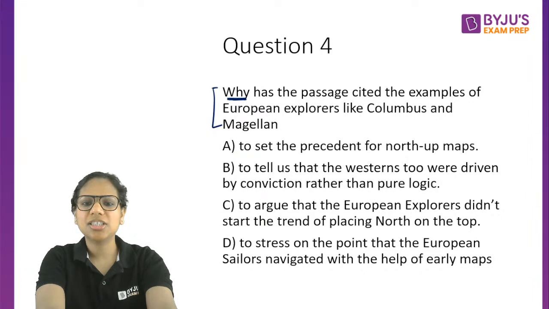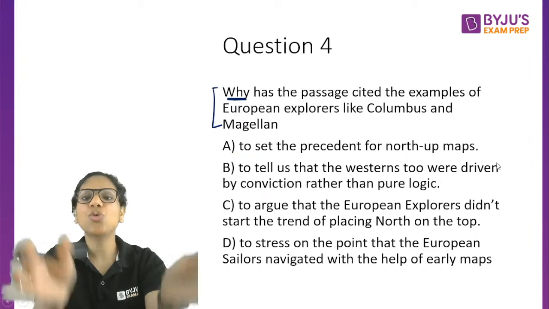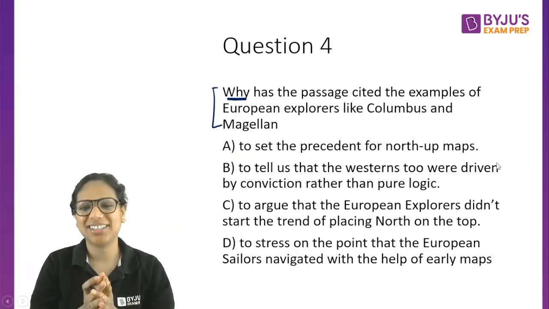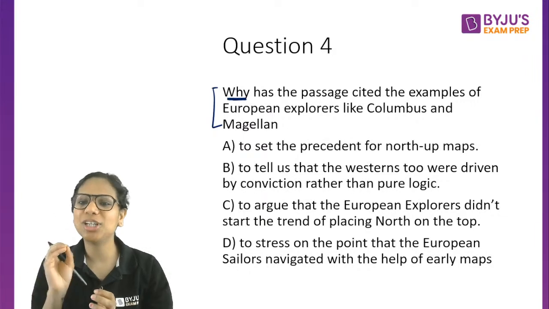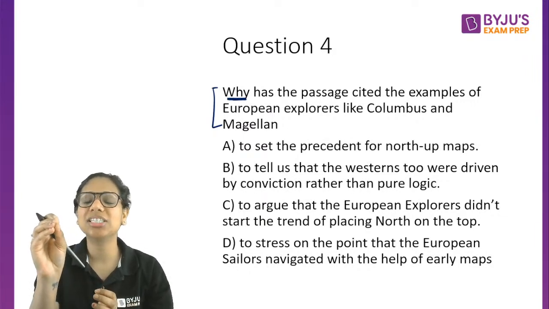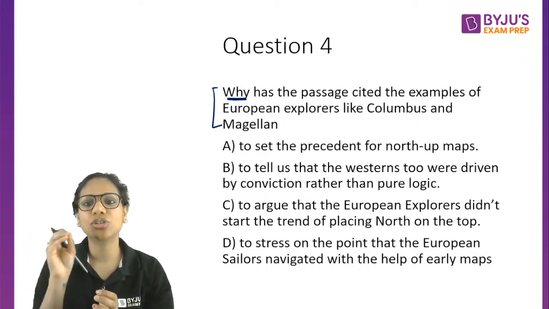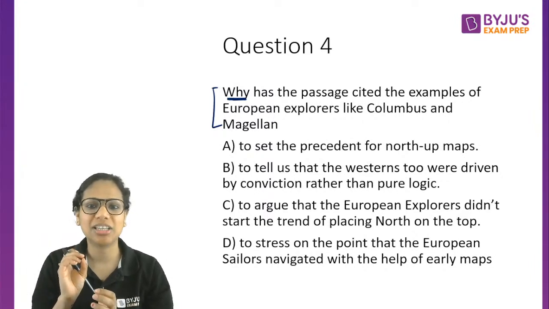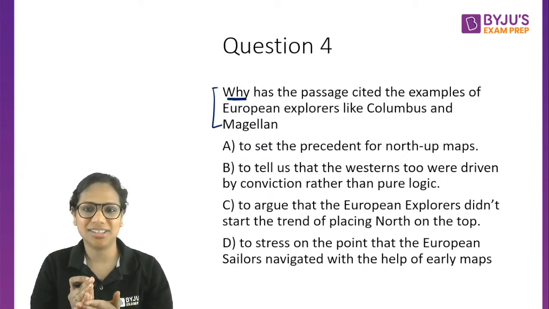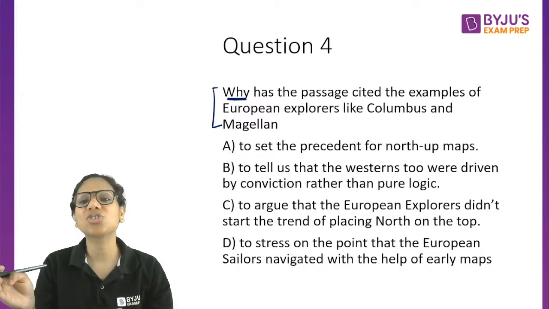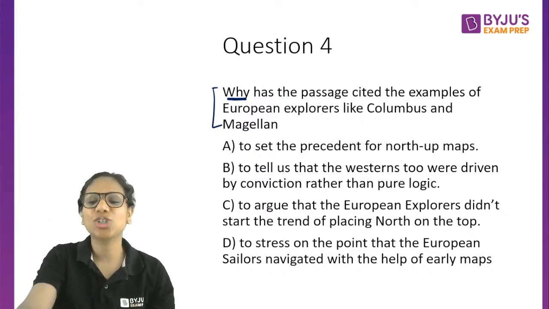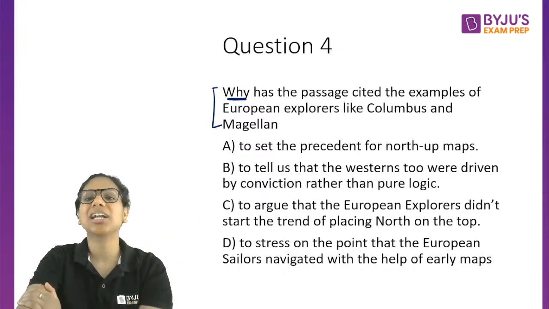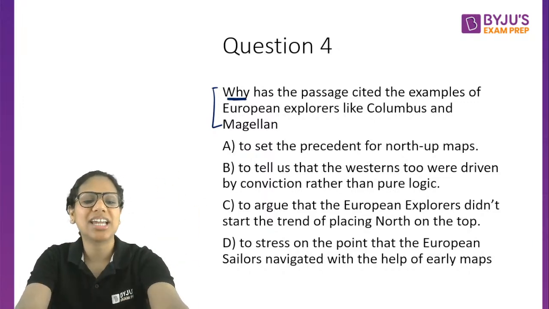What does the paragraph in the beginning say? So when did we start using maps that had north at the top? When did we start this? It is very tempting to attribute this north tradition to explorers like Columbus and Magellan, but actually they didn't. That is why the author has mentioned these examples. The author wants to say that even they did not start this tradition of North being at the top. That's why the author has cited them.